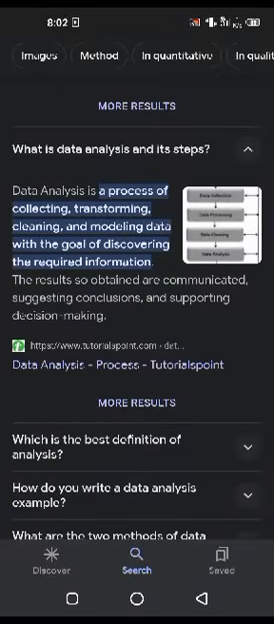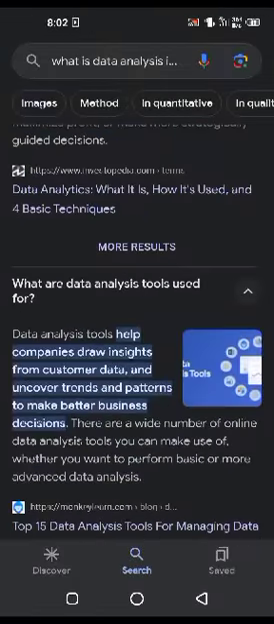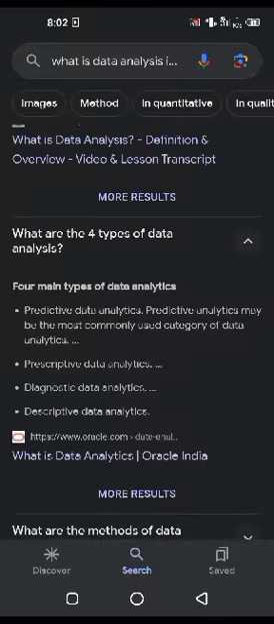Data analysis is the process of collecting, transforming, cleaning, and modeling data with the goal of discovering the required information. The results so obtained are communicated as suggestions and conclusions, supporting data-driven decision making. This is data analysis and its steps, and they are the topic of data analysis.